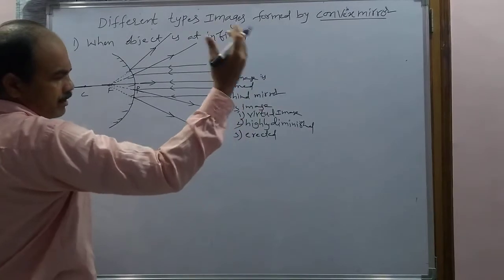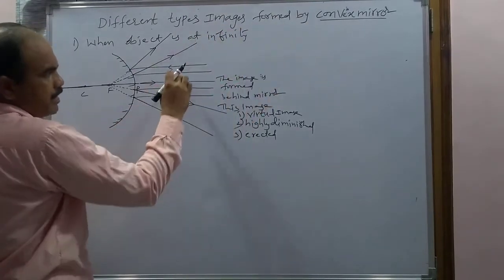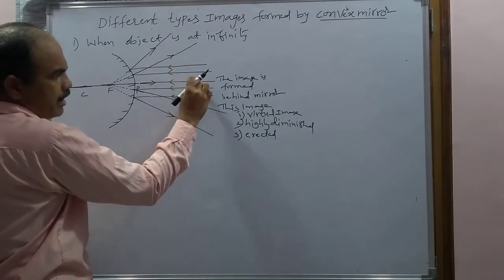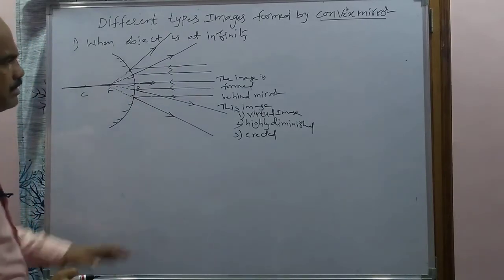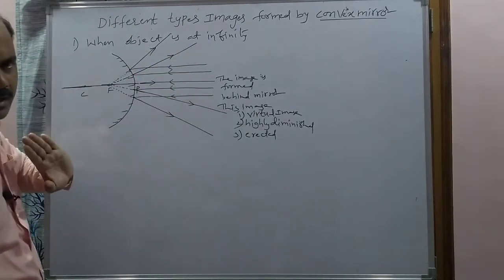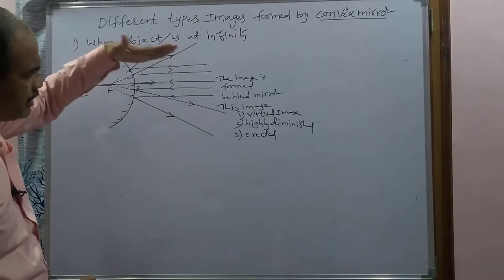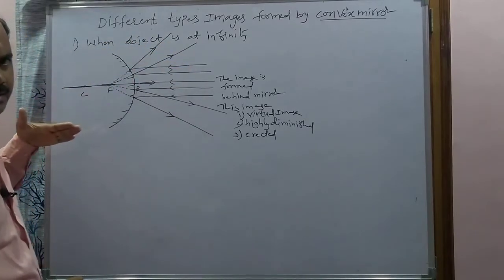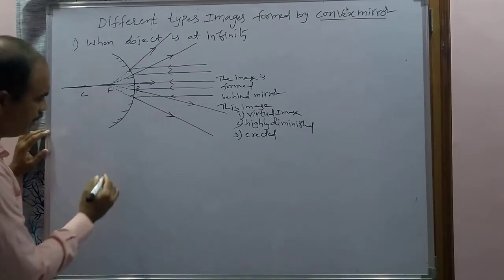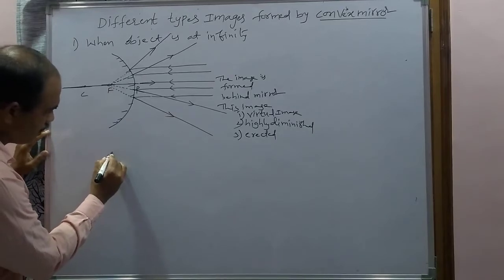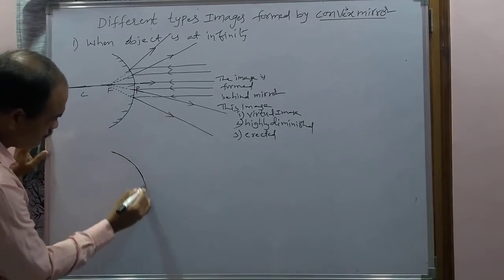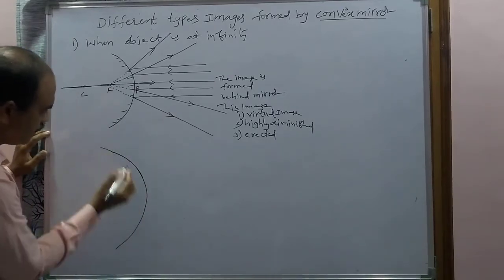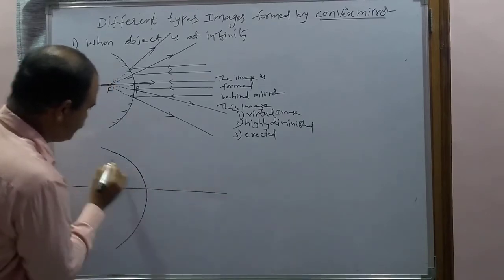The rays coming from objects at infinity are parallel to each other, and they may be parallel to the principal axis. But sometimes, though they are parallel to each other, they are not incident parallel to the principal axis. They will be incident making some angle with the principal axis. Now consider this is a convex mirror.